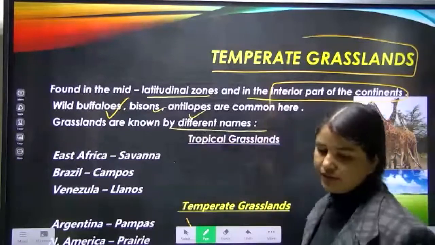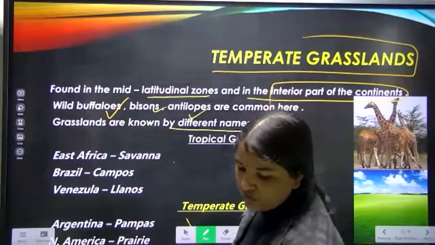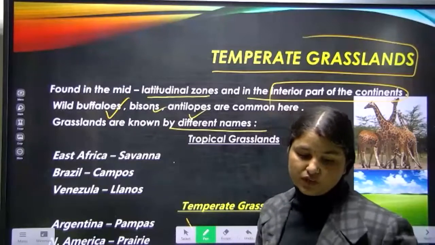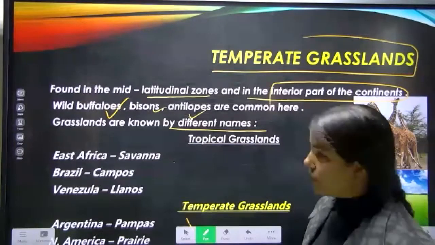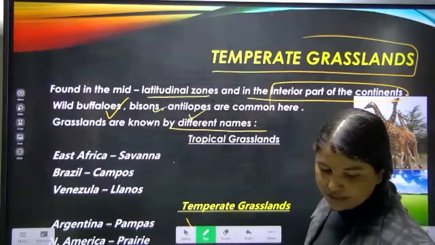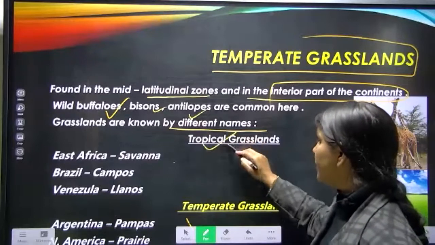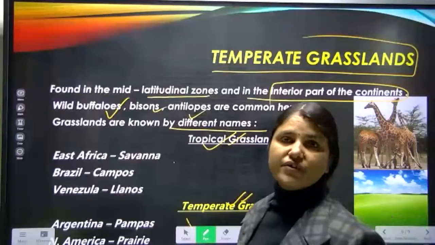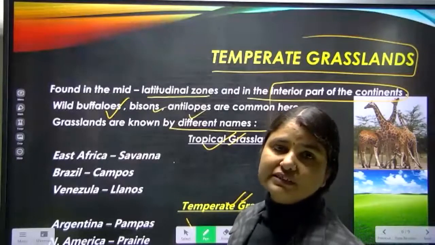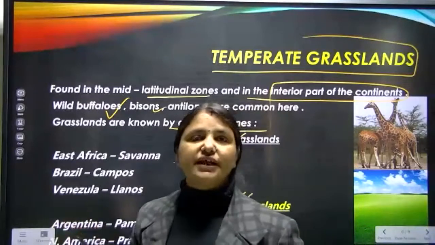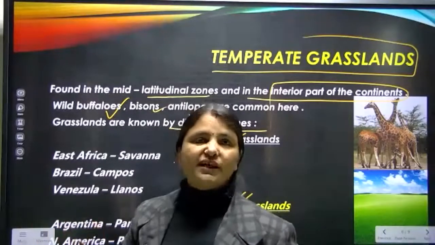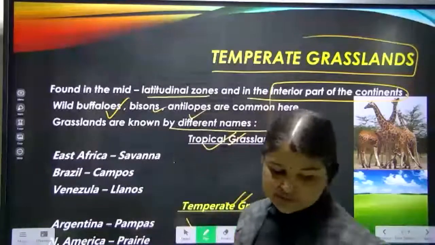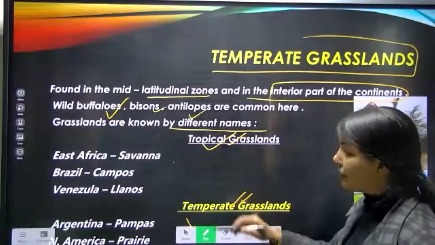These grasslands are known by different names. Boys, if you see page number 44 in your book, some of the names are given for tropical grassland and temperate grassland. They are known by different names in different regions. Somewhere they are known as pampas, somewhere as savannas, somewhere as downs, etc. First of all, tropical grassland.